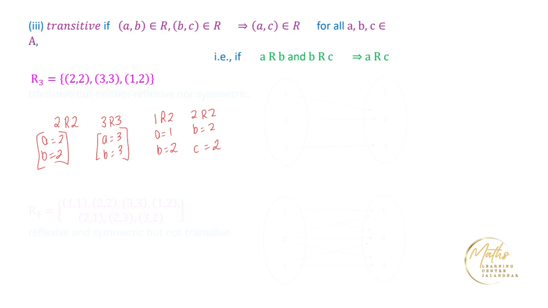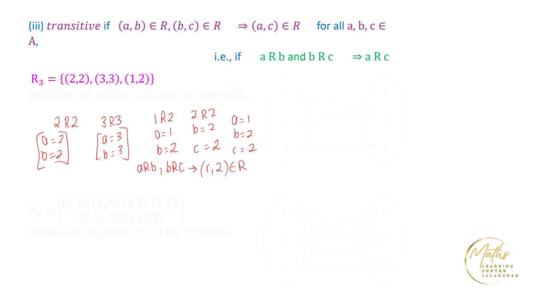So we have a equal to 1, b equal to 2 and c equal to 2, such that a is related to b and b is related to c. Then we have the element (1, 2) which belongs to R. So this satisfies the condition of transitivity.